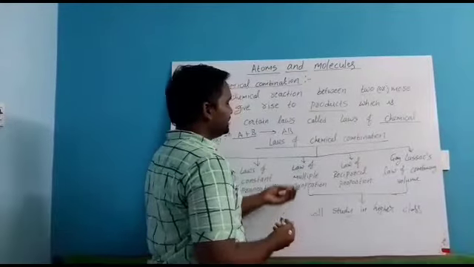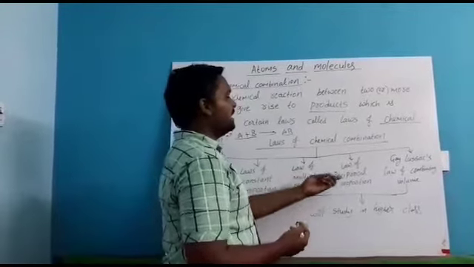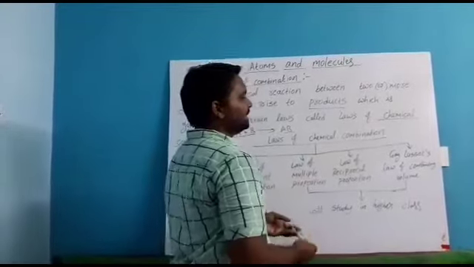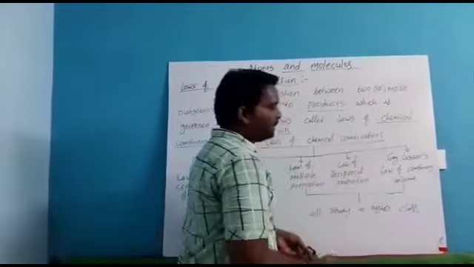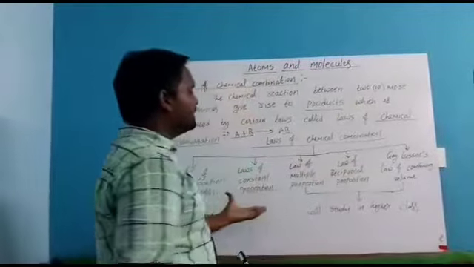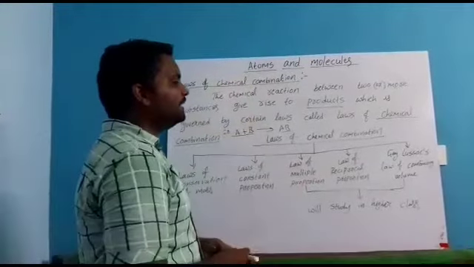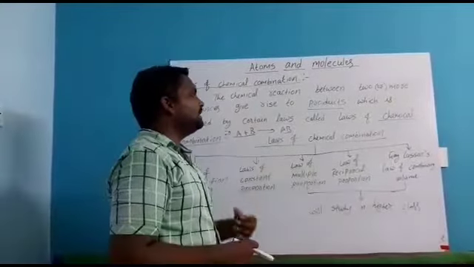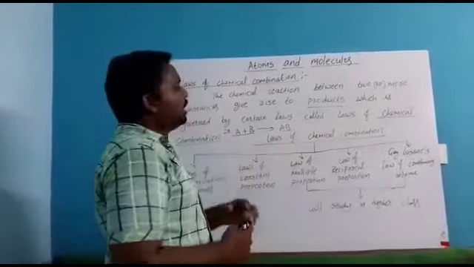And another one is the law of multiple proportions. And the next one is the law of reciprocal proportions. And another one is Gay-Lussac's law of combining volumes. These laws explain clearly the chemical reactions. All these laws are called the laws of chemical combination.